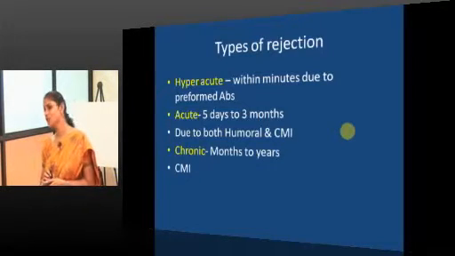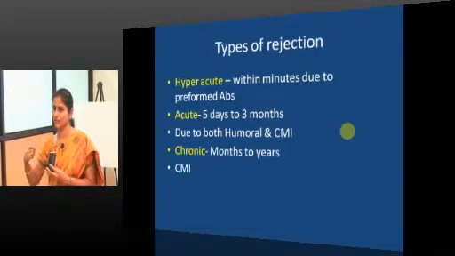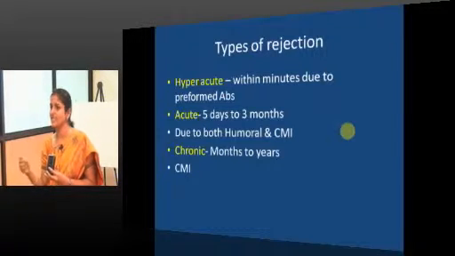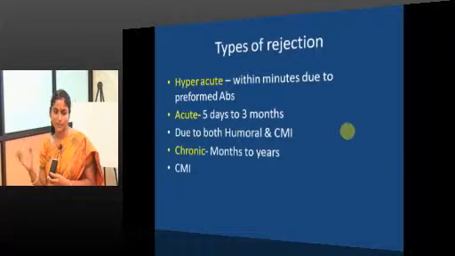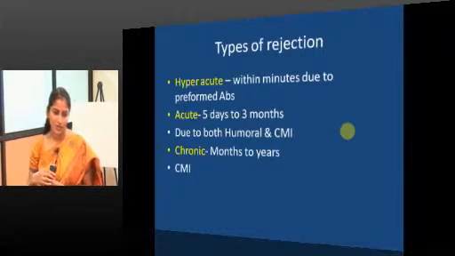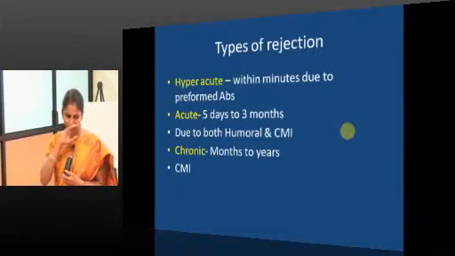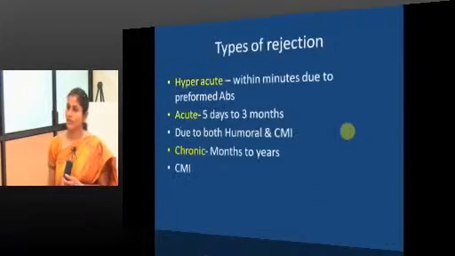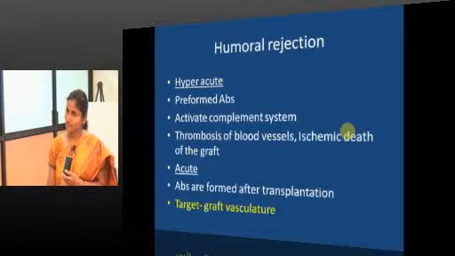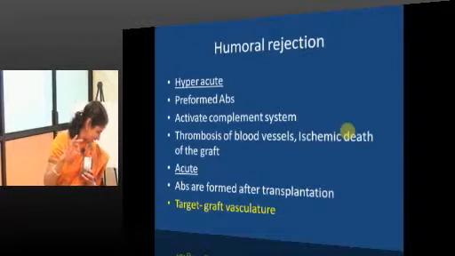Hyperacute is due to preformed antibodies in the recipient. This will happen even before completing the surgery; the organ will be rejected on table, within a few minutes to hours. Acute is 5 days to 3 months, due to both humoral and cell mediated immunity, whereas chronic is months to years, due to cell mediated immunity. Hyperacute: preformed antibodies activate the complement system. Which type of reaction? Type 3 hypersensitivity reaction.